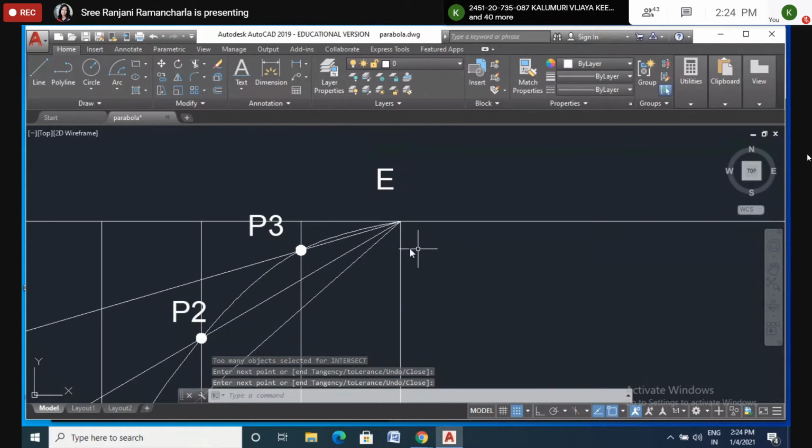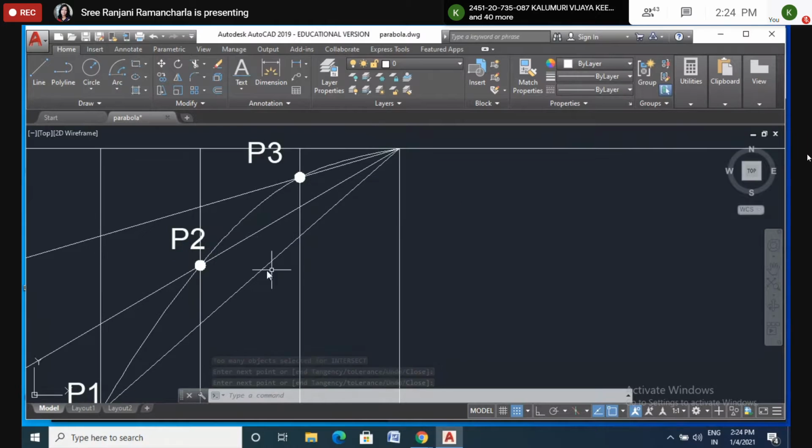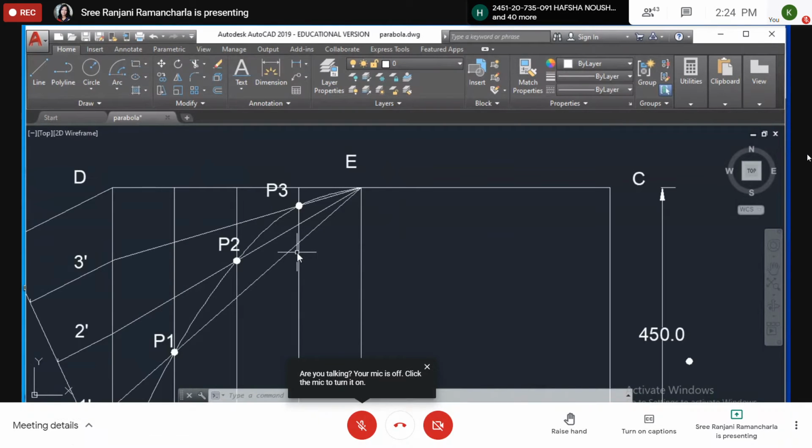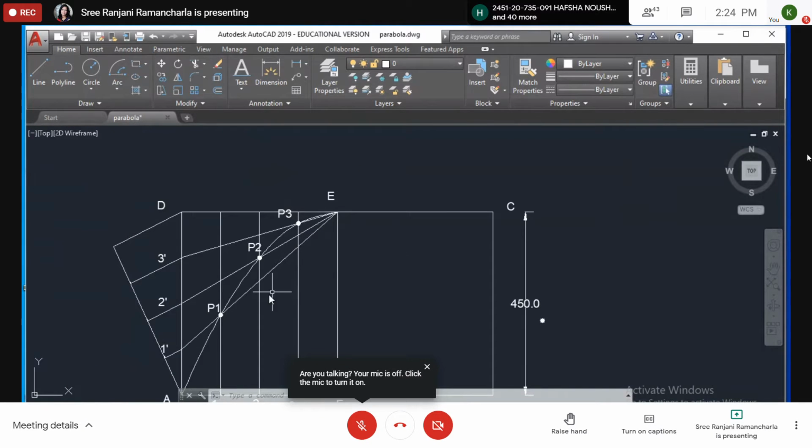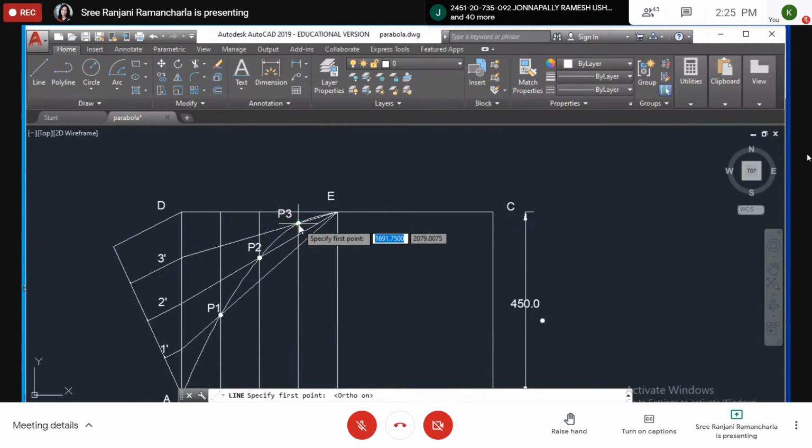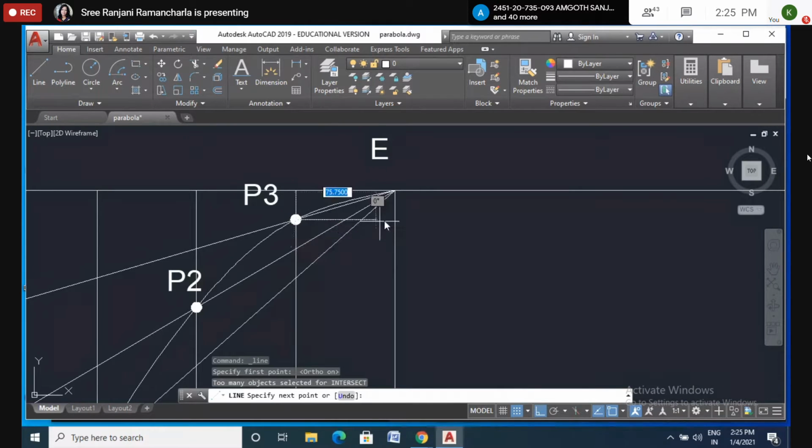Now we can do the other side also in this process, but by doing all this, it will take a lot of time. So what I do is just draw the parallel lines from P1, P2 and P3. Okay. Then LINE command, ortho on. Then from here I want to draw the parallel lines. So you also draw the parallel lines, all parallel lines.